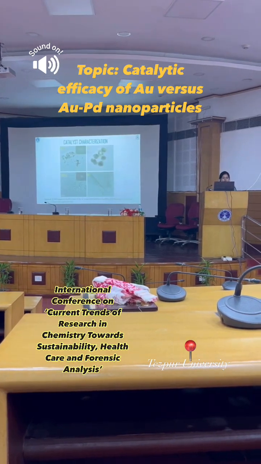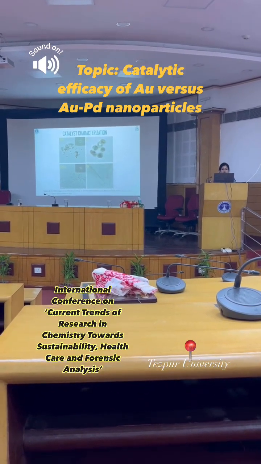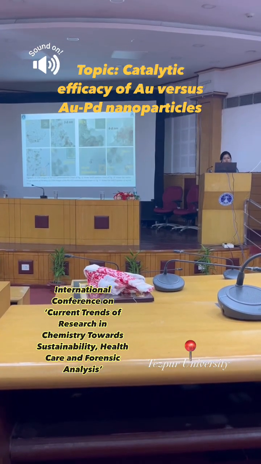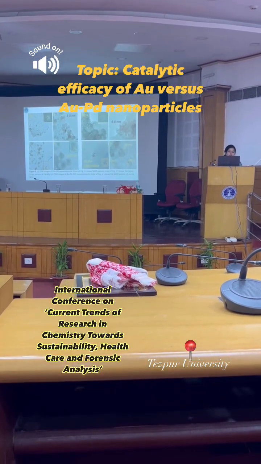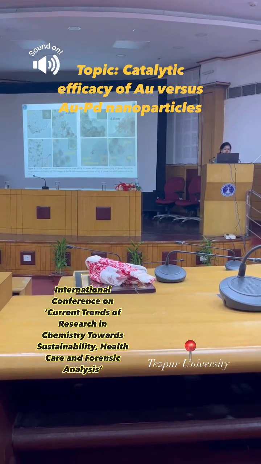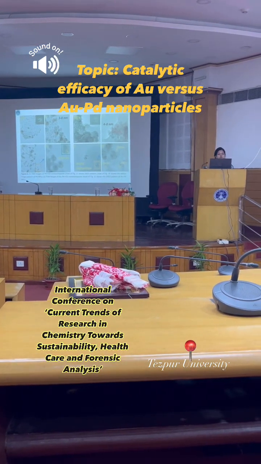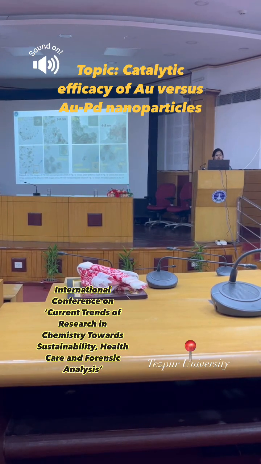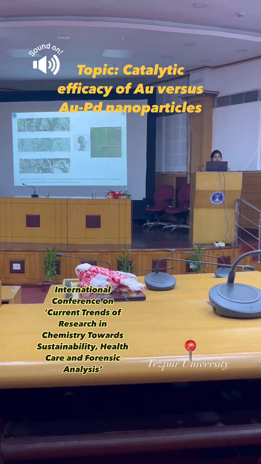These are the TEM images of the gold nanoparticles and graphene oxide that we are using in the synthesis. And these are the TEM images of the two different types of catalysts, that is palladium on reduced graphene oxide nanocomposite and gold-palladium on reduced graphene oxide nanocomposite. We can see that for the first case the nanoparticles were 3 to 8 nanometer, whereas for the second catalyst the nanoparticles were of size 4 to 8 nanometer.